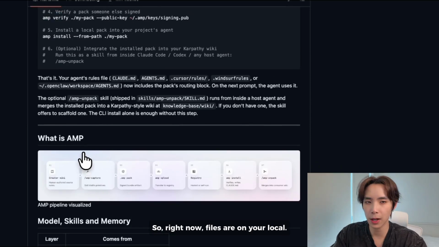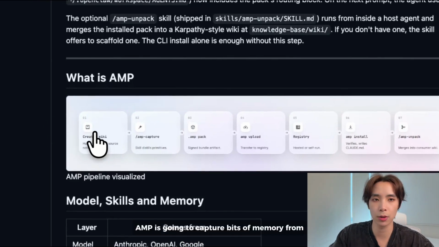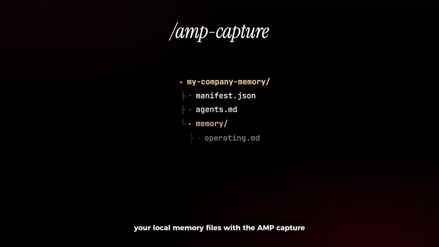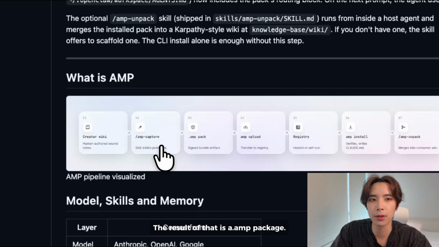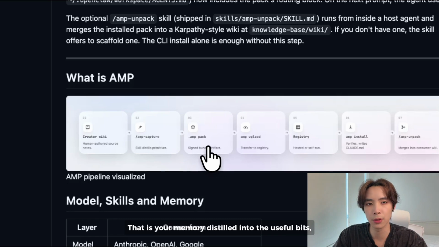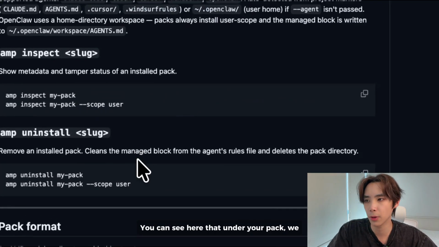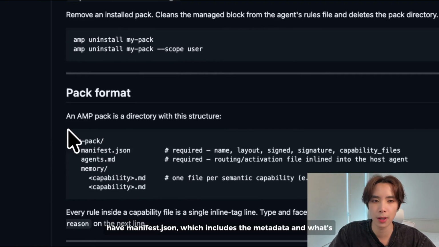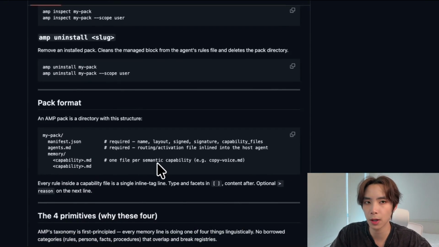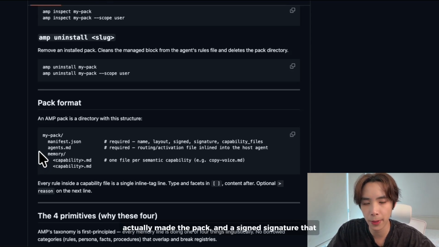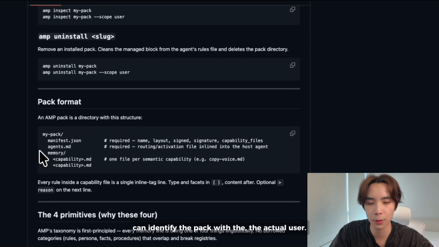So right now, files are on your local. AMP is going to capture bits of memory from your local memory files with the AMP capture skill. The result of that is a .amp package that is your memory distilled into the useful bits and in a very specific format. You can see here that under your pack, we have manifest.json, which includes the metadata and what's required for this pack. This is actually very important in terms of identity. So who actually made the pack, and a signed signature that can identify the pack with the actual user.